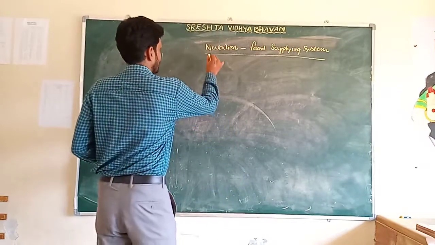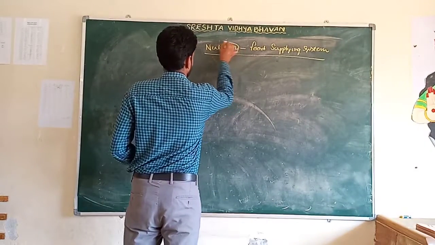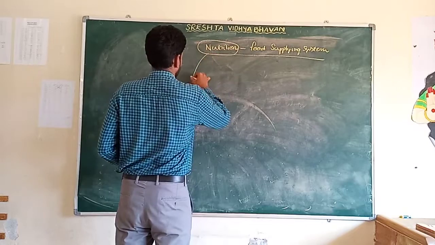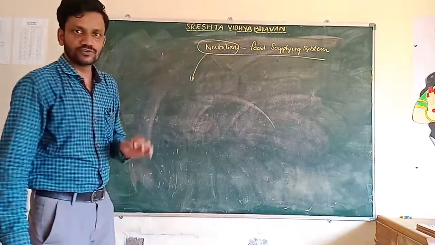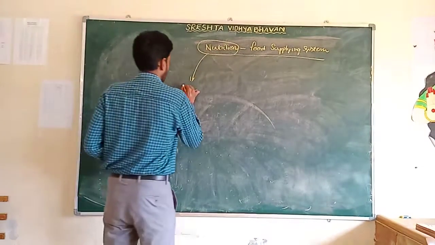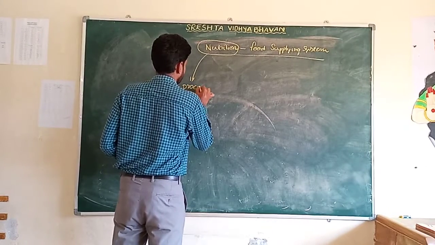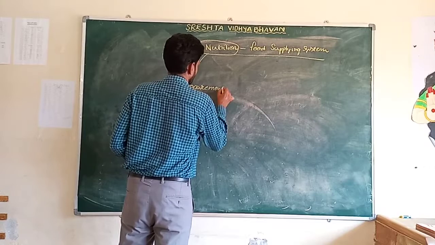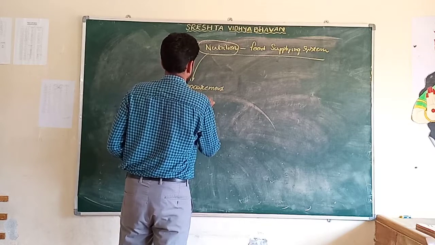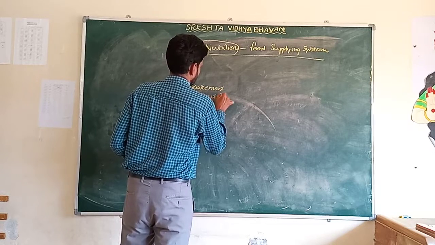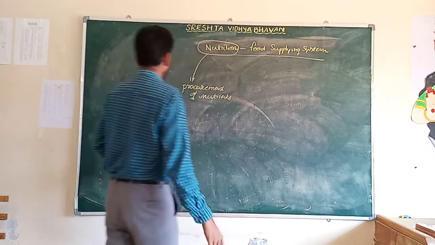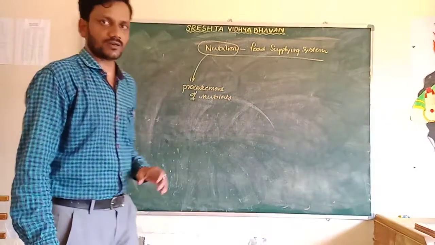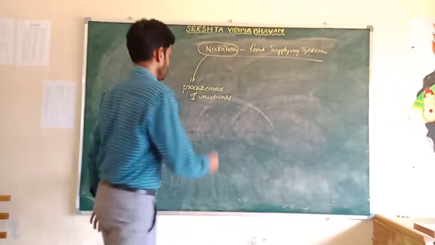The first one is nutrition. The definition of nutrition: the requirements of nutrients are called nutrition.